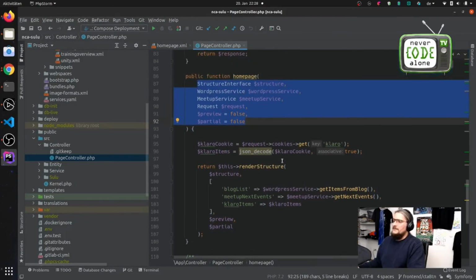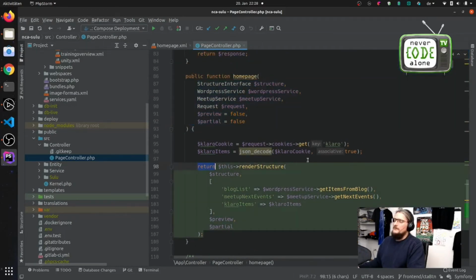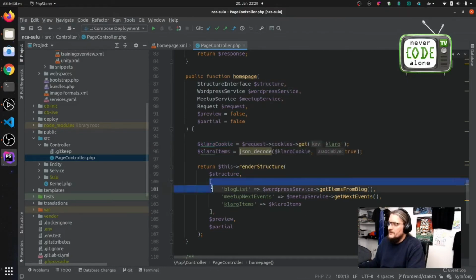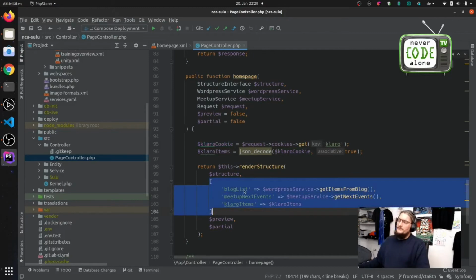And then you have just a return. You see here that I also have something to handle with cookies. It's an update, it will have a new structure here. But you see here render structure, and you just have an array here.